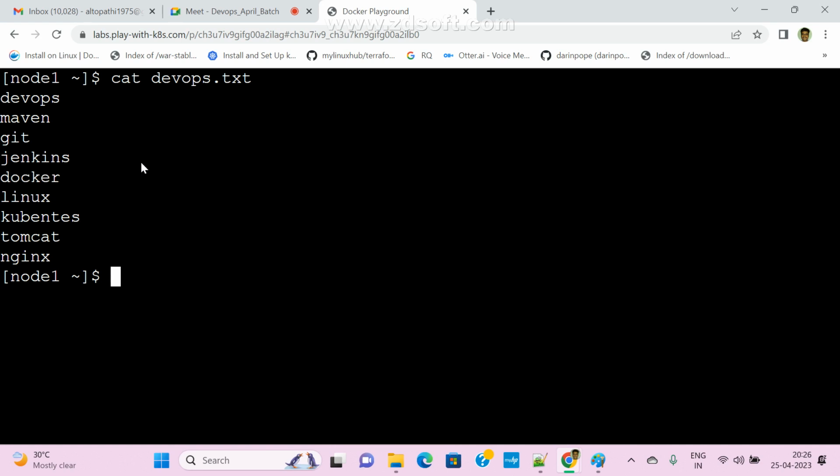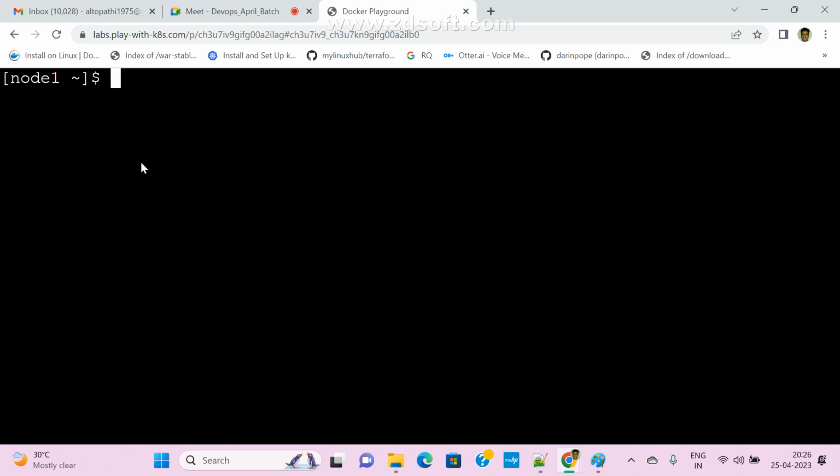I want to check whether a word is available or not. The command is grep space Jenkins, this is the argument, my string name. Then the file name, devapps.txt. Clear? Now see here, is Jenkins available or not?